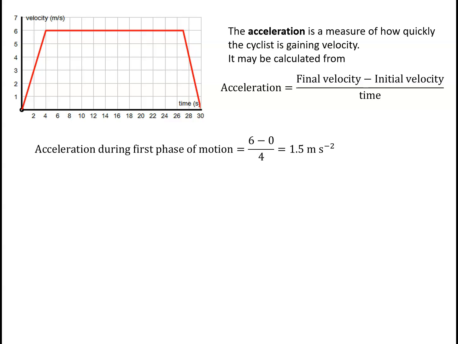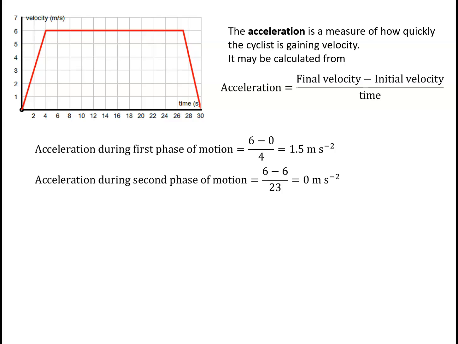So for the first part of the motion, the acceleration is final velocity 6, take away initial velocity 0, divided by the time interval, which is 4 seconds. So that gives me 1.5 meters per second squared. During the second phase of the motion, the initial velocity is 6, the final velocity is 6, and there's a time interval of 23 seconds.